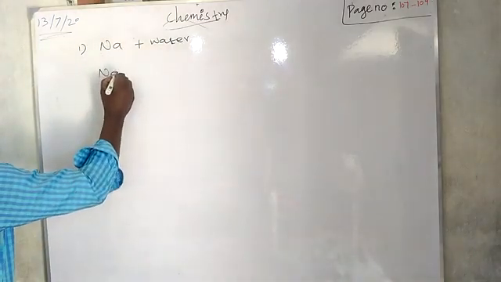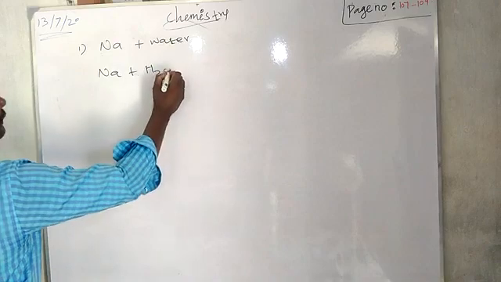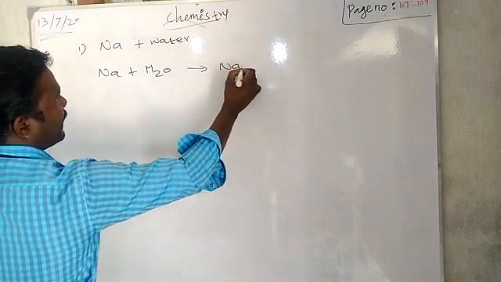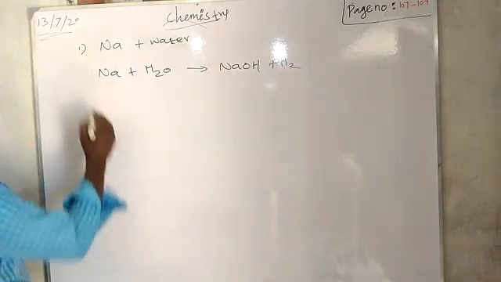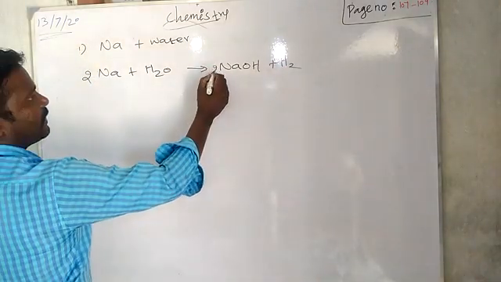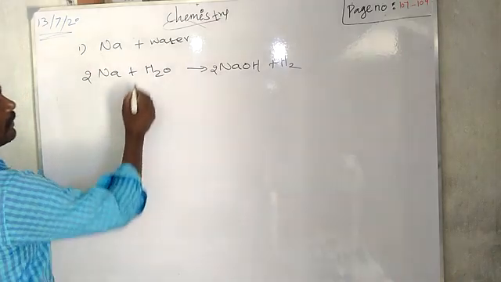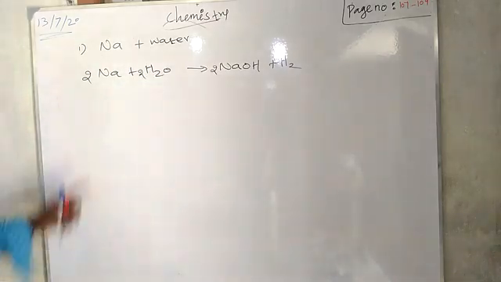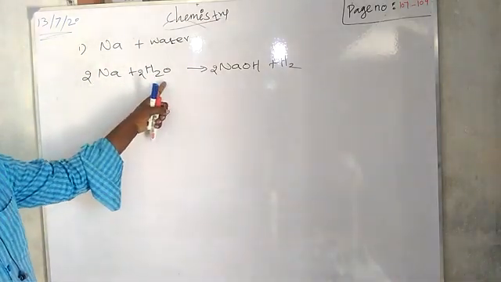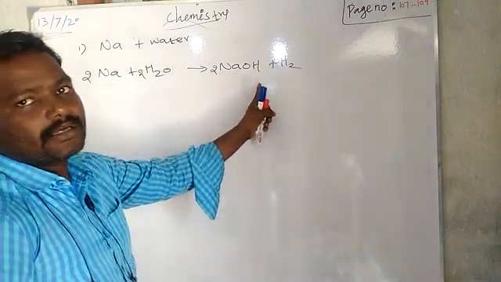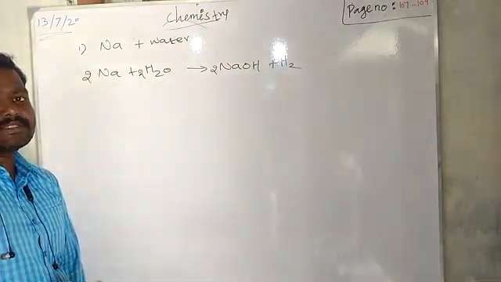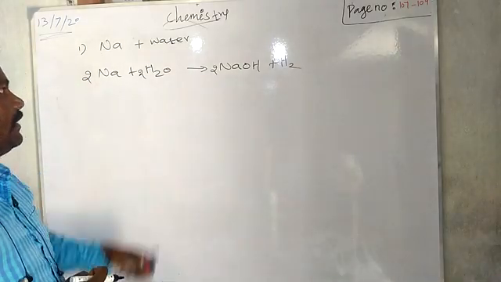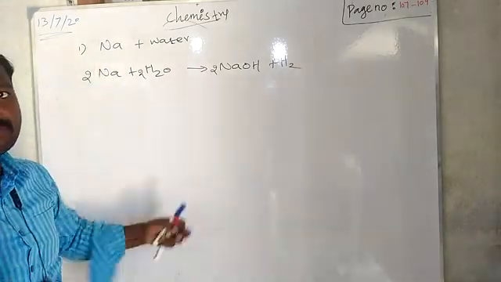Sodium reacts with water. It produces sodium hydroxide and hydrogen. So for balancing we can write like this. Sodium reacts with water, and sodium hydroxide and hydrogen gas are produced. It is a vigorous reaction. Then the reaction with the first group is over.